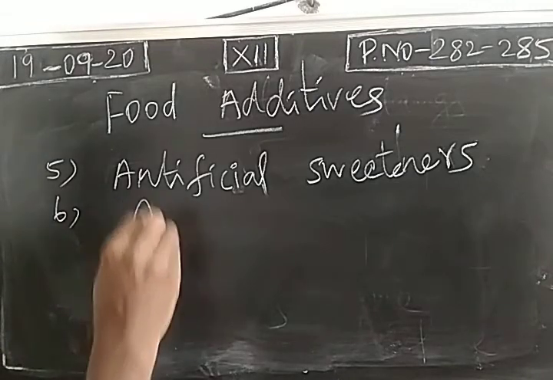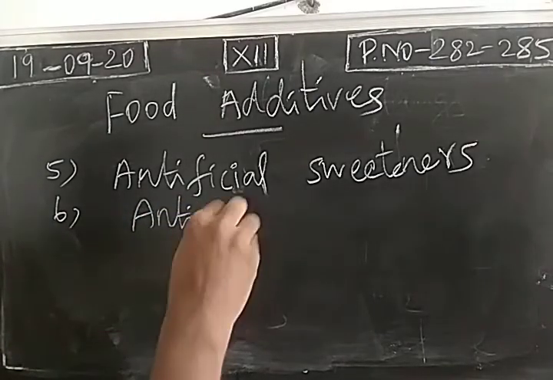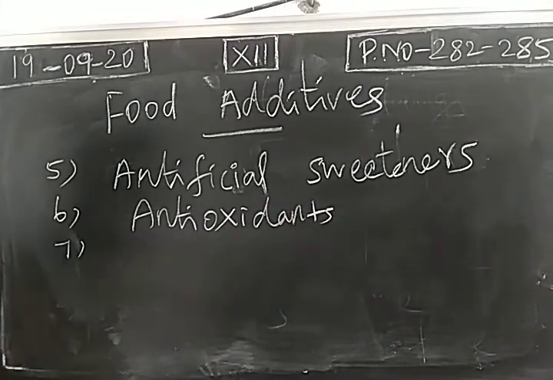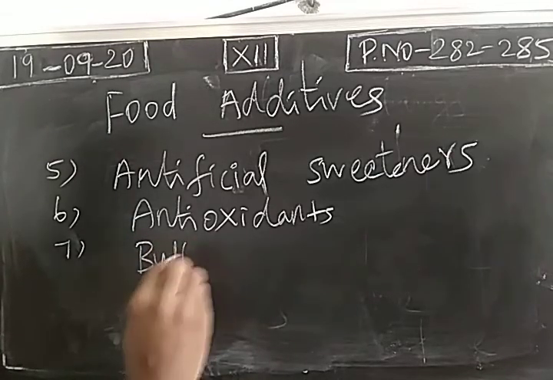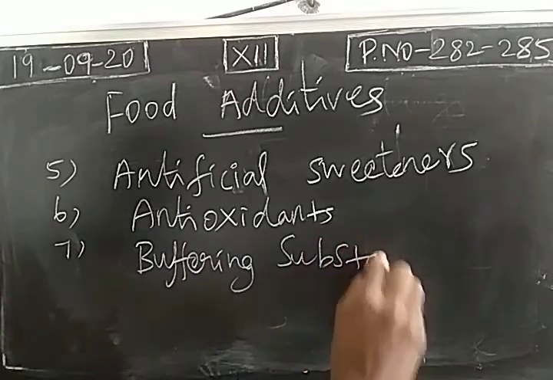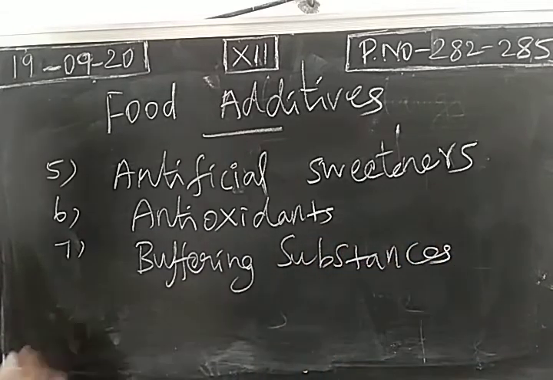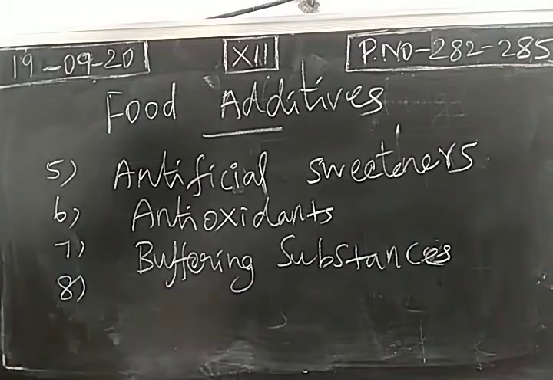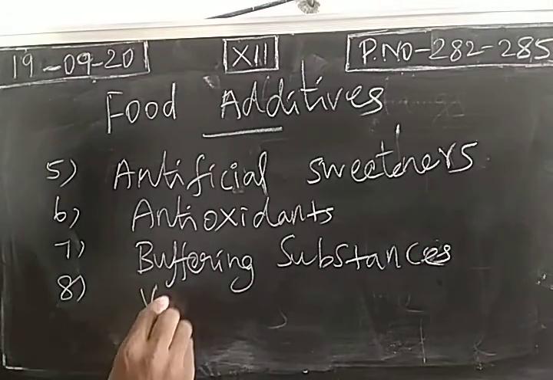Then antioxidants. Then buffering substances. The last one, vitamins and minerals.